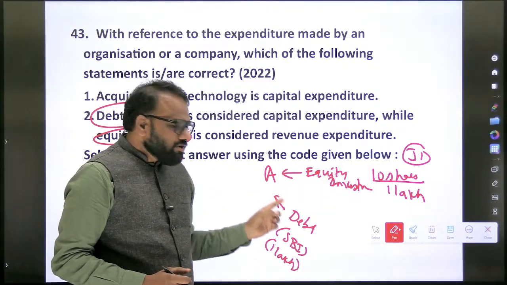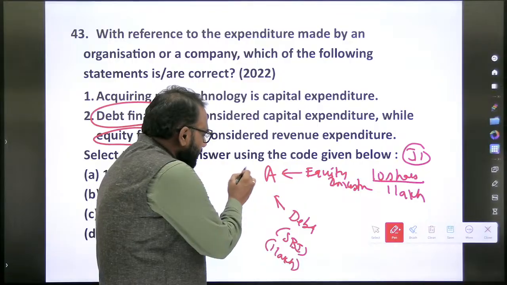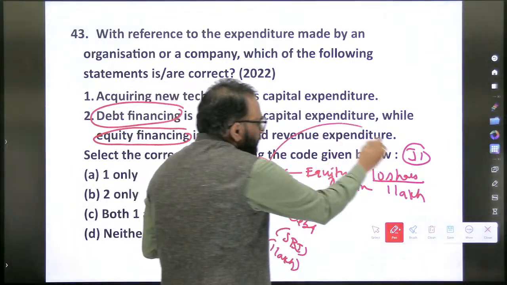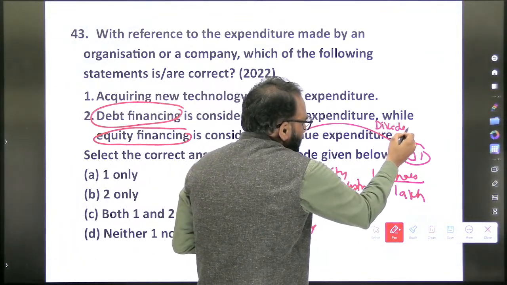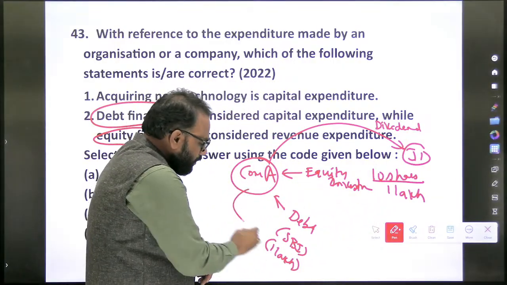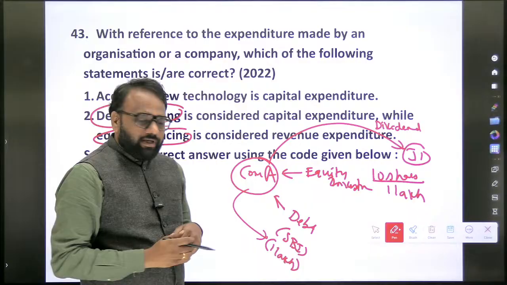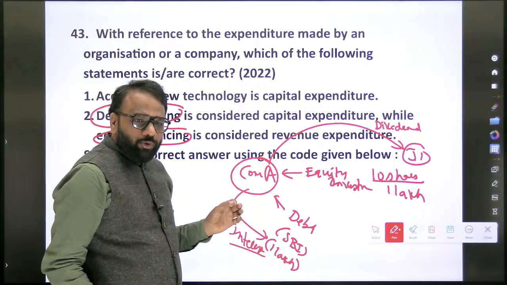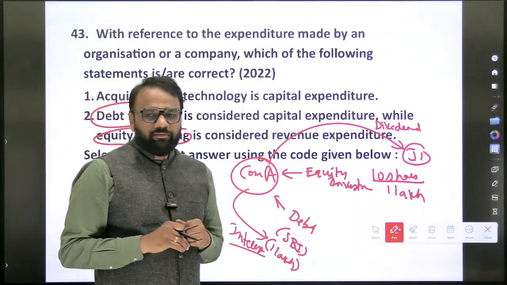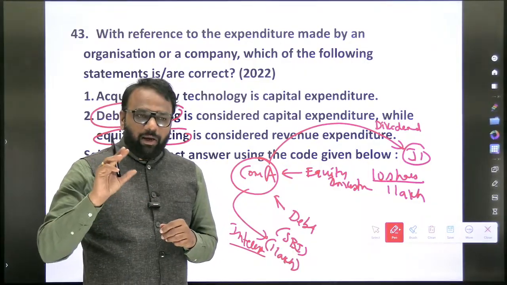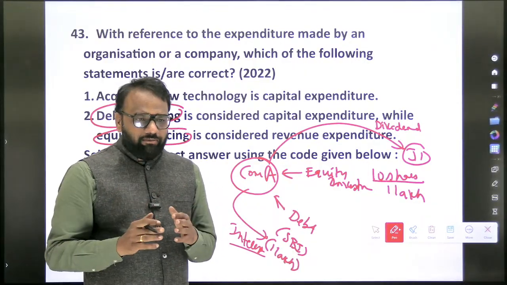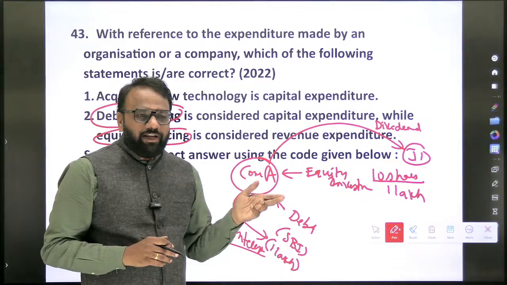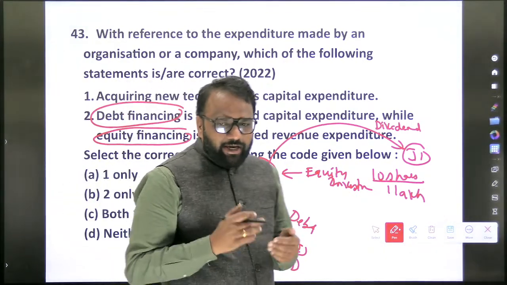So in case of equity, at the end of the year, what will company A give to investor 1? It will give dividend. Next, what will company A give to SBI at the end of the year? Yes, interest. So whatever interest you are paying to the bank, it is called debt financing. See here, there is another interpretation as well, we will not go into it. Now whatever dividend you are paying, it is called equity financing. So debt financing, equity financing.